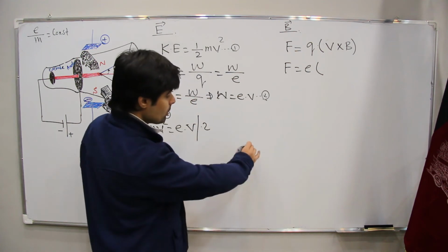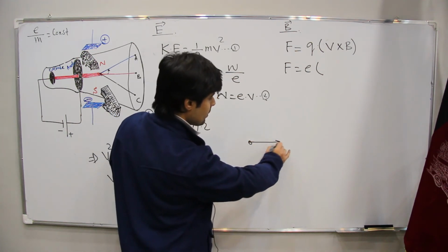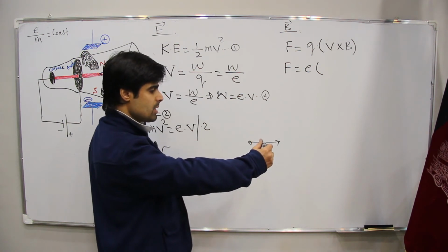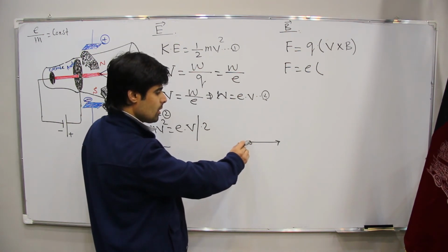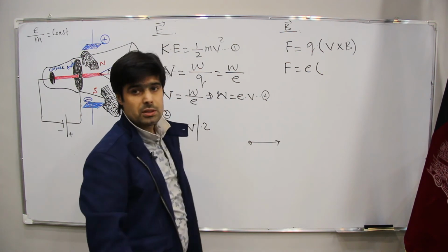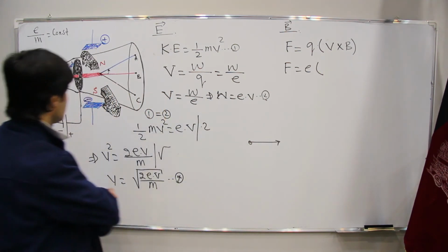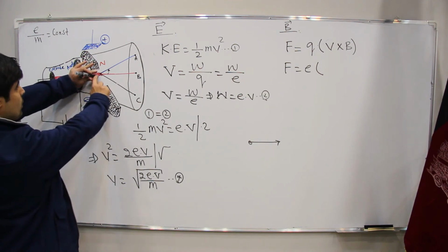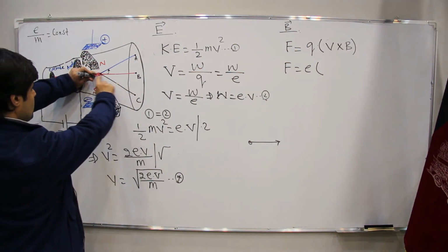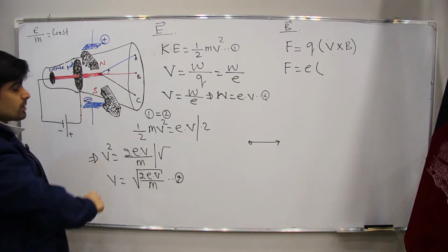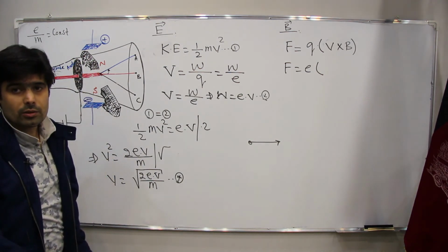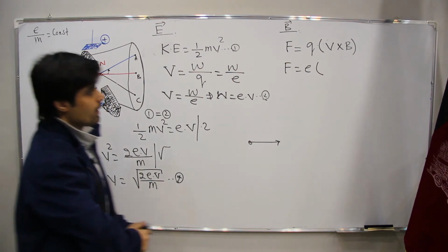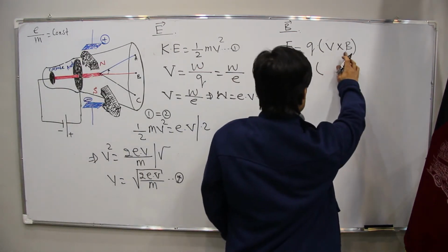Why? The electron is going through this side, and the magnetic field is like this side. It means it is in one direction, and the second one is perpendicular to that one. Here we have the magnetic field like this, and we have the electrons going in X, and this is in Z direction or Y direction. They are perpendicular to each other.